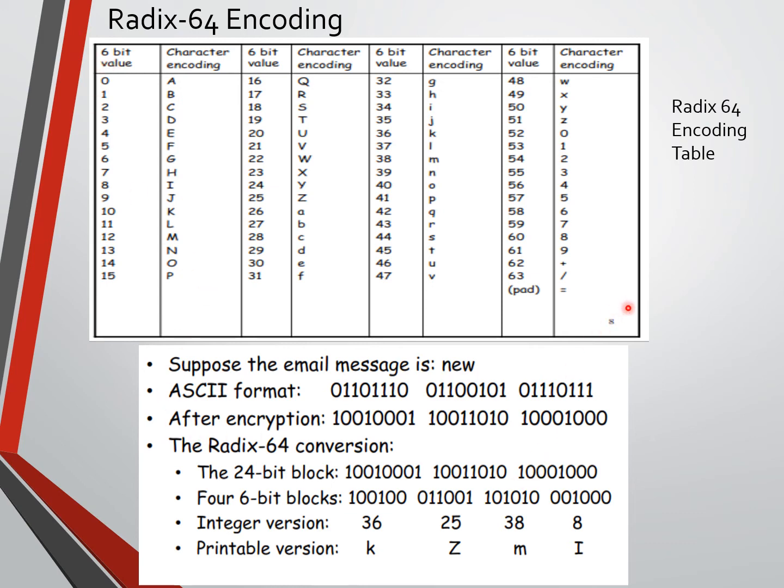So this is a small introduction to Radix 64 encoding, how we use this algorithm to convert 24 bits or 3 bytes of encrypted data to ASCII printable characters.